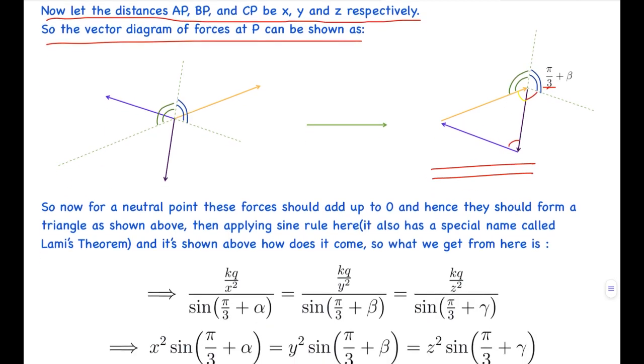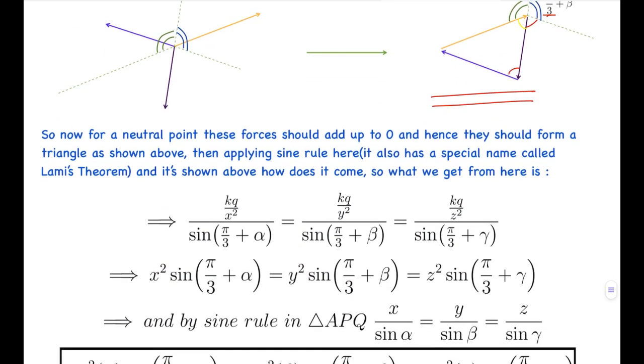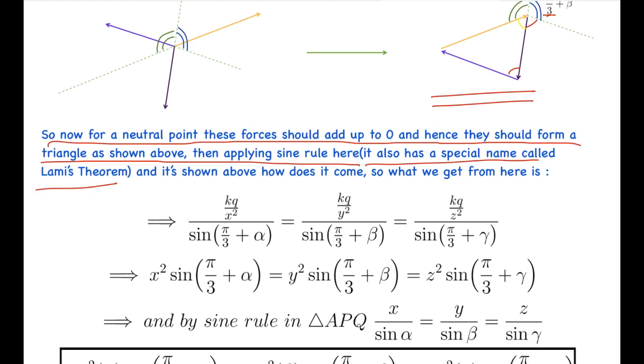So now we can apply the sine rule here, and that's what I've written here. For a neutral point, these forces should add up to 0, hence they should form a triangle as shown above. Then applying the sine rule here, which also has a special name, Lamy's theorem. You can look it up, it's basically the same thing as the sine rule. So what we get from here is kq/x² over sin(π/3 + α) equals kq/y² upon sin(π/3 + β) equals kq/z² over sin(π/3 + γ).